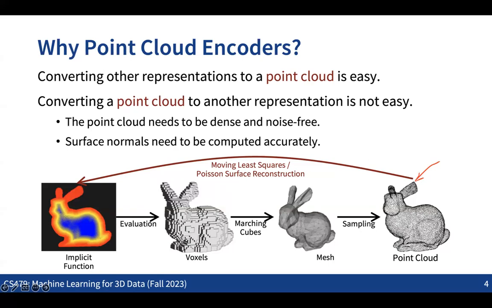So if we have a neural network that can take the point cloud as input, that might be quite convenient, in the way that whatever representation you have, you can convert everything into a mesh and just sample the points, getting a point cloud representation for any 3D data that we can directly utilize with this kind of point cloud encoder. So that's the case for wanting to have point cloud encoders.